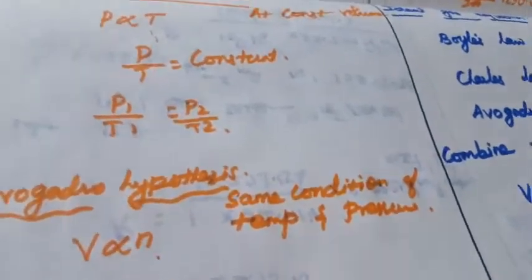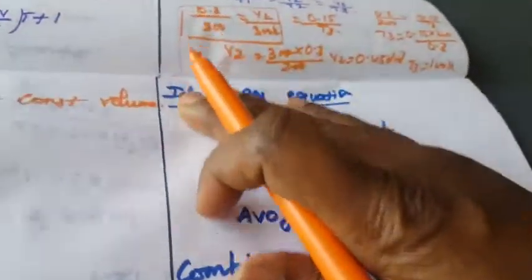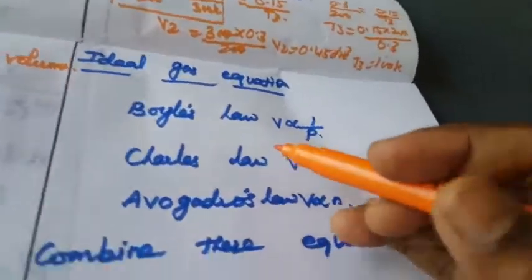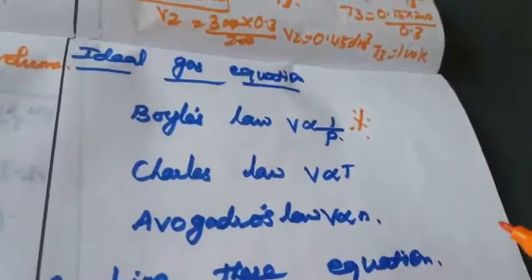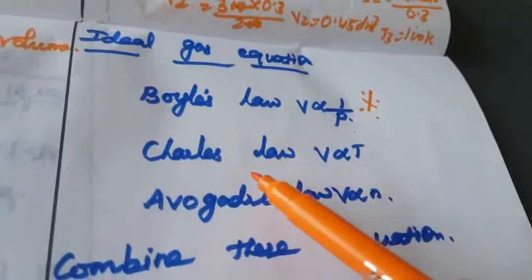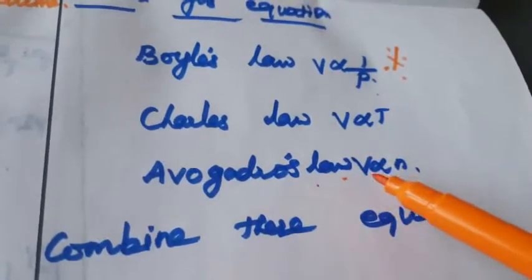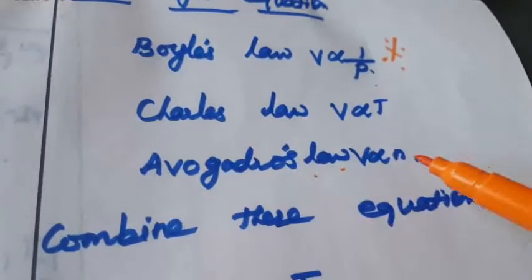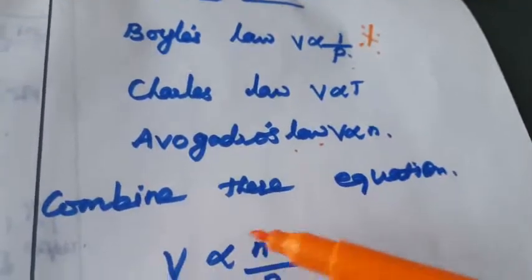This is repeatedly asked, a 2-mark question. All the laws are very important. From the laws, they derive one ideal gas equation. What is meant by the ideal gas equation? It is a repeatedly asked and very important question. What is Boyle's law? Volume is inversely proportional to pressure. What is Charles' law? Volume is directly proportional to temperature. What is Avogadro's law? Volume is directly proportional to N. So all these are volume relations, right? So we combine the three equations.